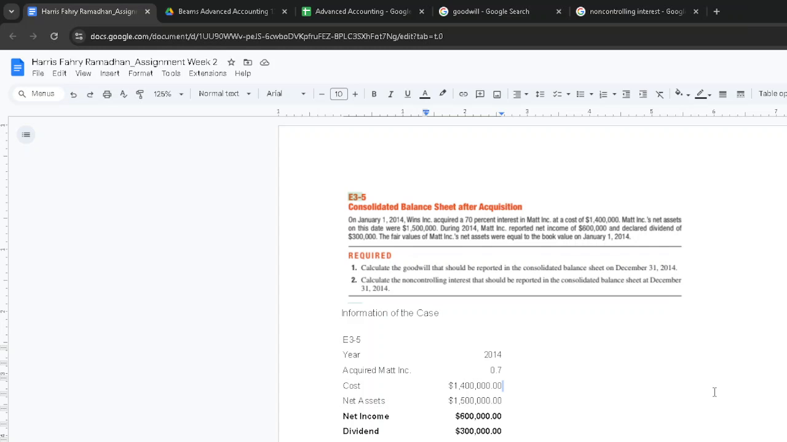Today, we'll be discussing the next chapter. So, chapter 3 from the Advanced Accounting book. This will probably be a series where I'll be discussing a lot more questions from a lot more different chapters of the book.